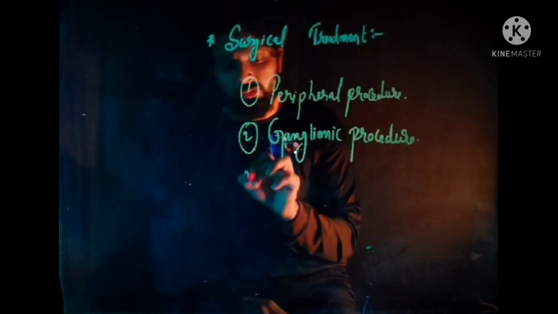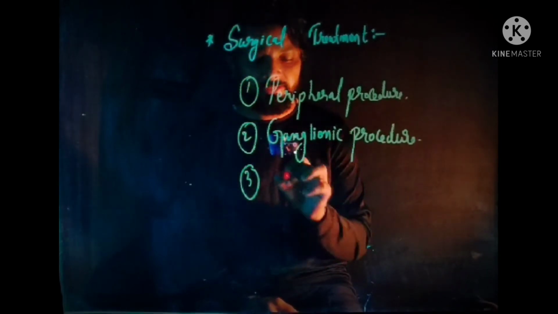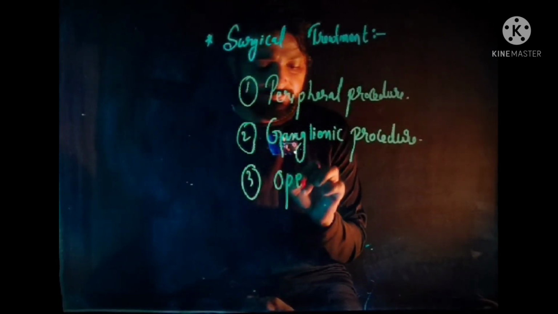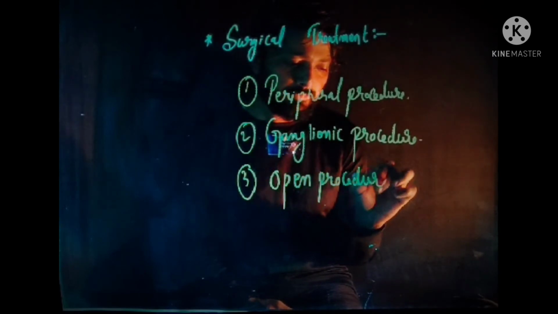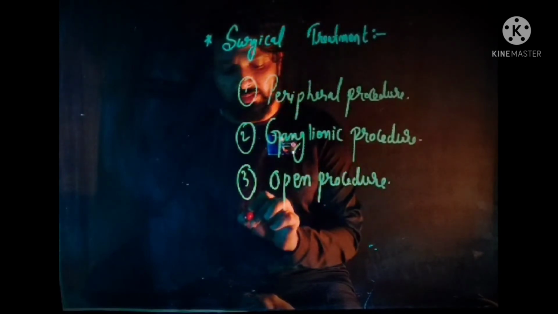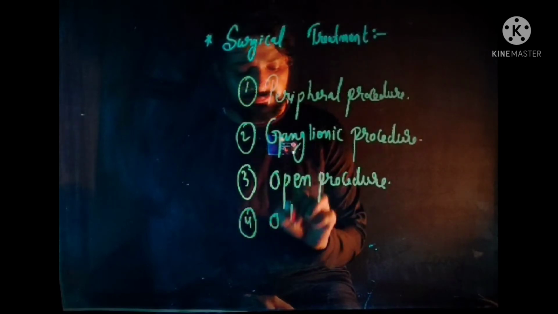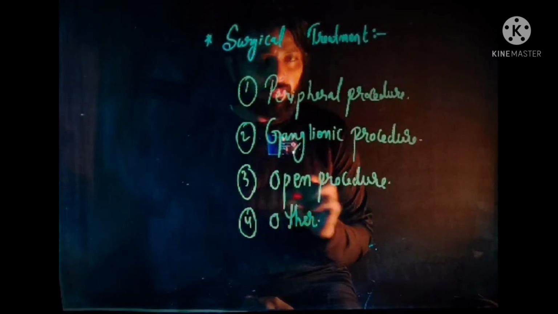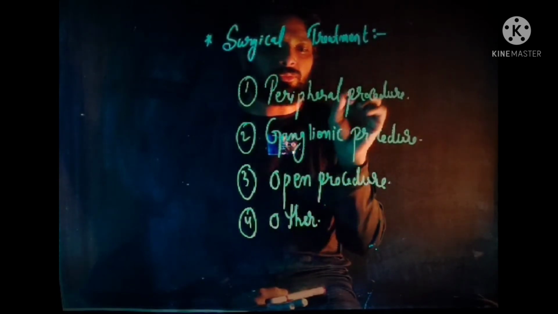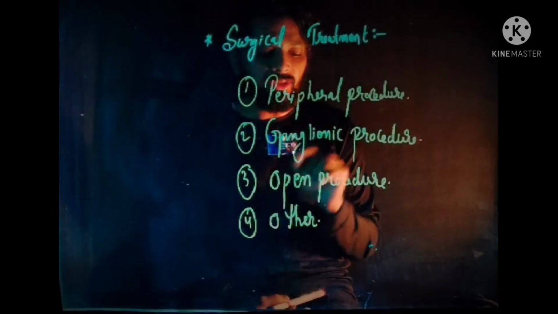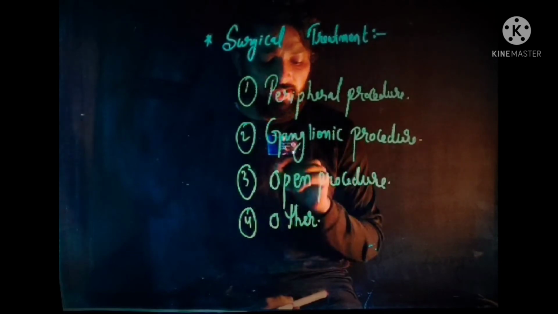Third one is open procedure. And the fourth one is others.